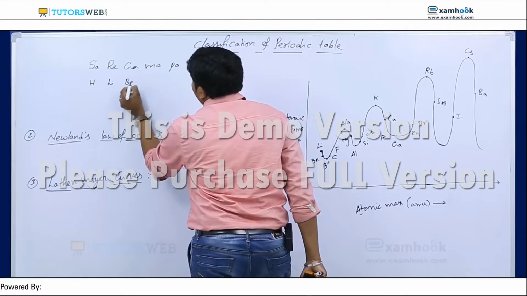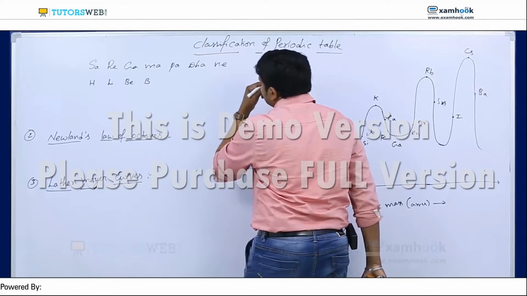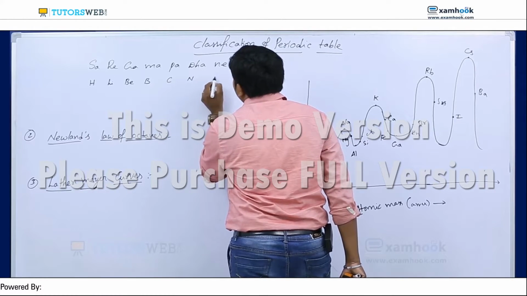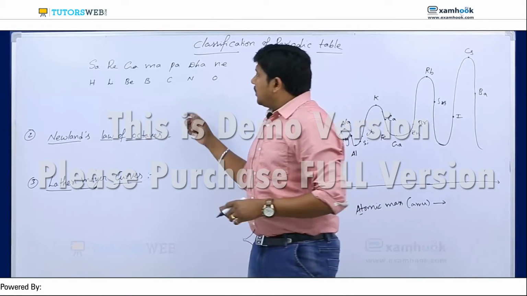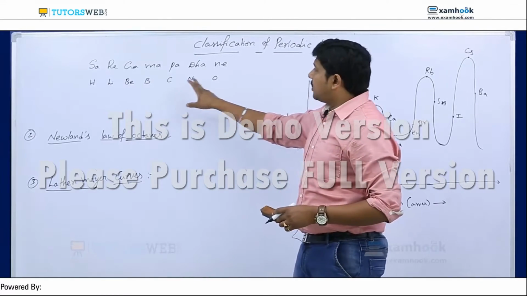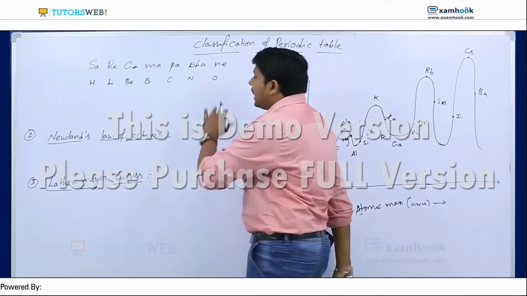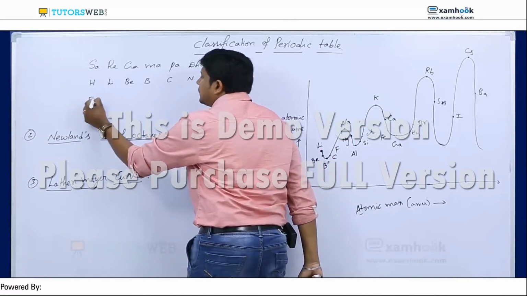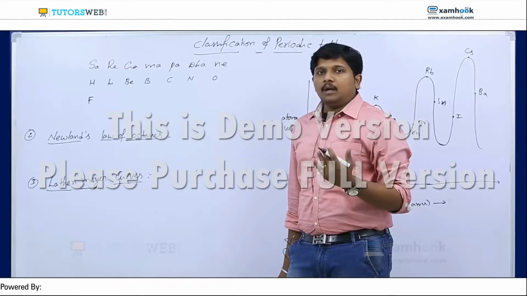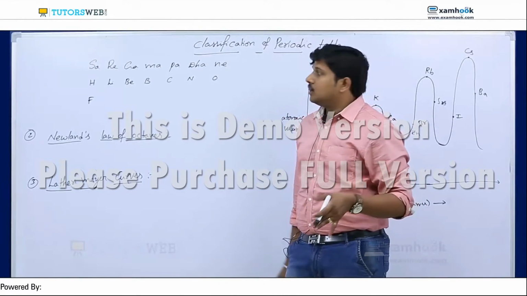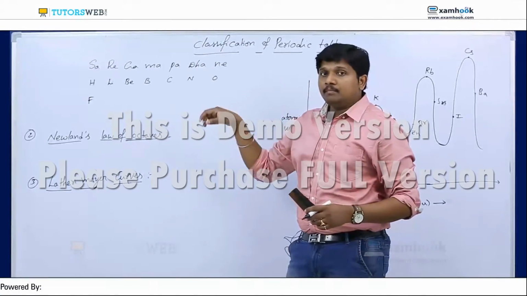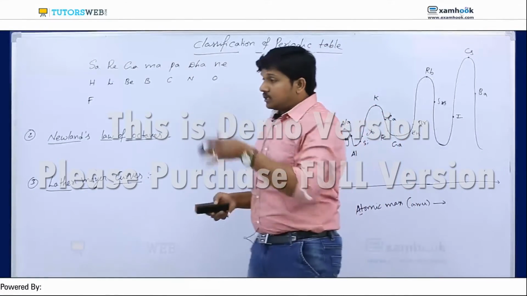The next one is beryllium, boron, carbon, nitrogen, oxygen. So now we are discussing here based on the musical notes: hydrogen, lithium, beryllium, boron, carbon, nitrogen, oxygen. And now the 8th element belongs to the first group, because I told every 8th element belongs to the first group. So hydrogen and fluorine, according to his theory, having same mass number, belong to the same group.